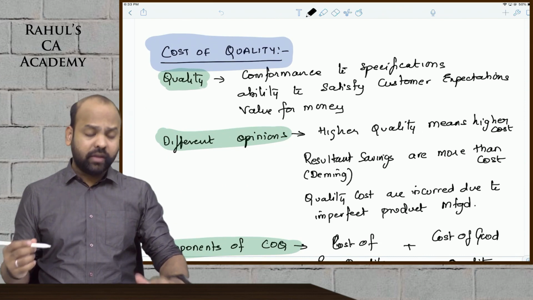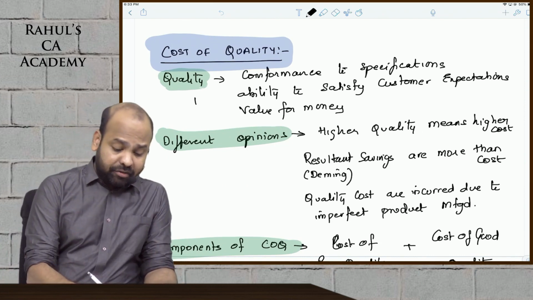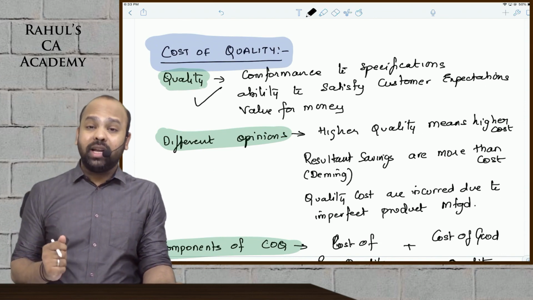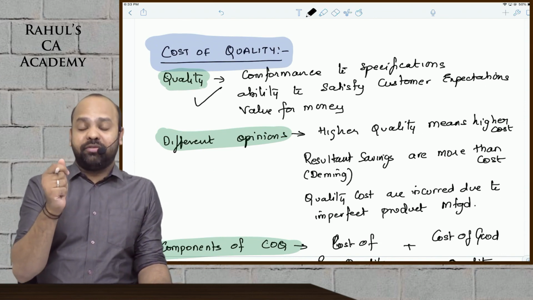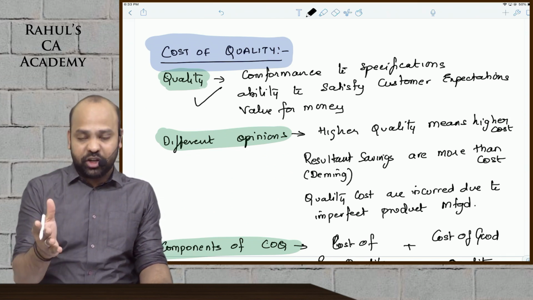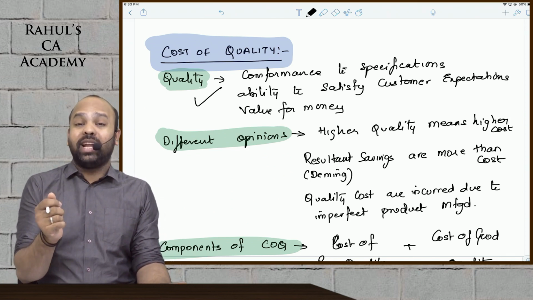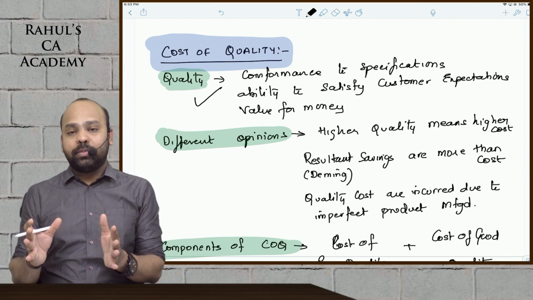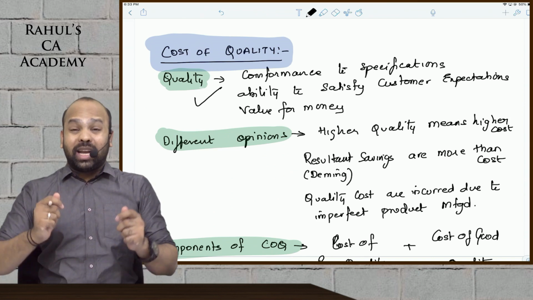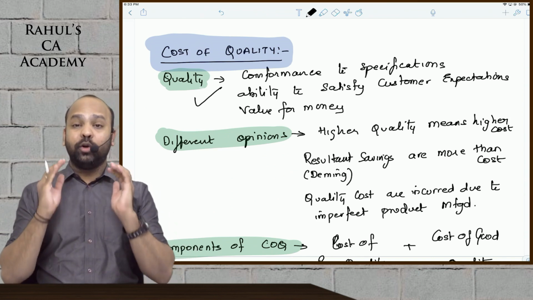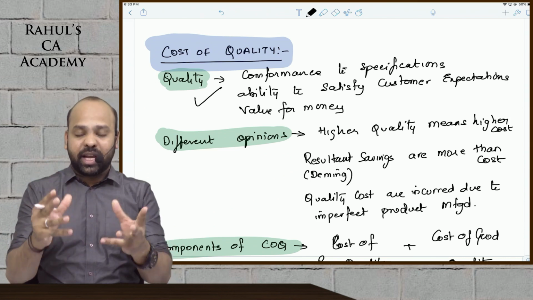Under cost of quality, you should understand the definition of the word quality. What is quality? Quality is that you are able to meet the specifications, you are able to satisfy the requirements or expectations of the customers, and you are providing value for money. You are providing a good quality product for a reasonable price to the end consumer. You are able to meet the expectations of the consumers. That is quality. You are able to meet the specifications of the product.